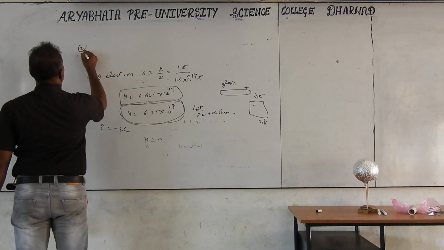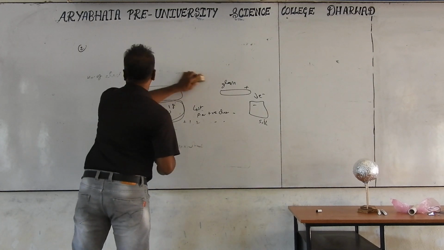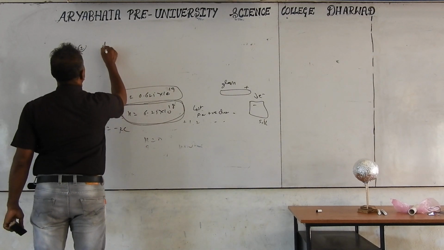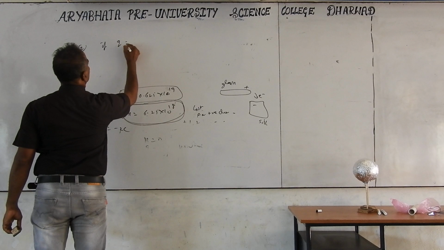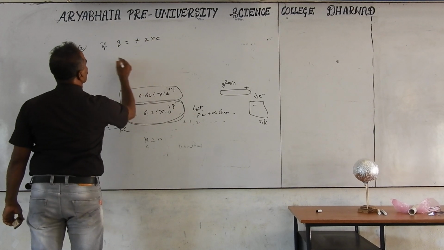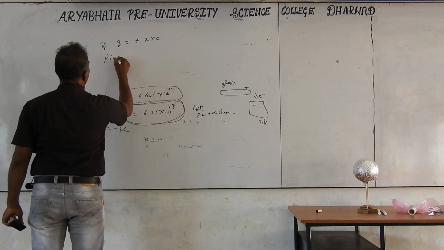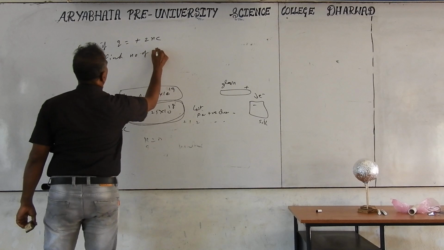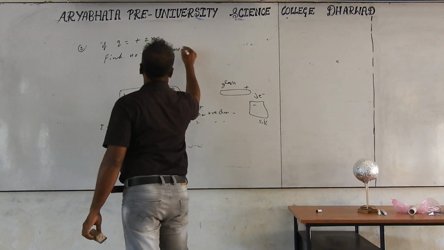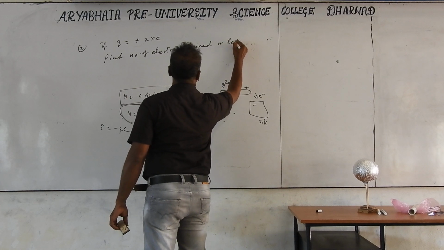Example 2, if you take: if charge Q is equal to plus 2 nanocoulombs, find the number of electrons gained or lost.